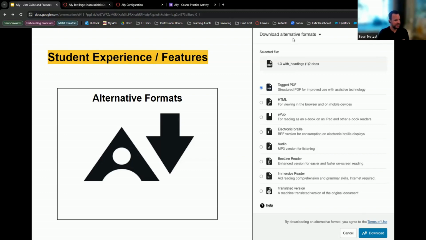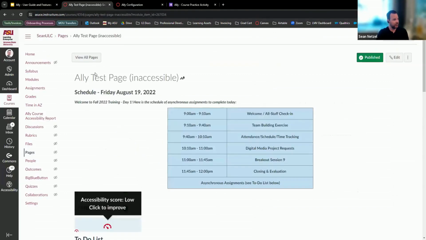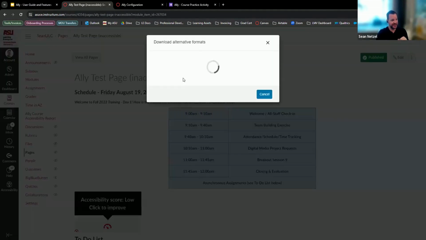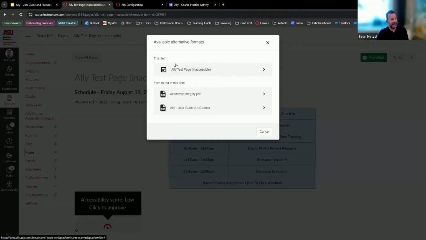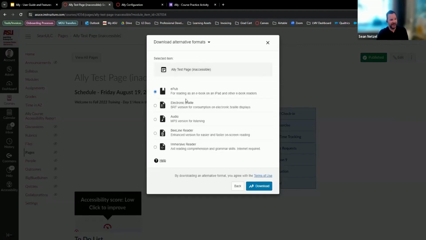So these are all the different versions right here. I'll go over some of these a little bit more in detail. But with this accessibility page right here, because we have all these different multimodal functions on this little test page, if I click alternative formats on here, you'll notice that it has the actual page, the HTML page here in Canvas. I can click on this one, and then it gives me the different options for the HTML page. So it can download it in EPUB, which a lot of our students use actually. You'd be surprised how many students might use EPUB versions of the HTML pages.